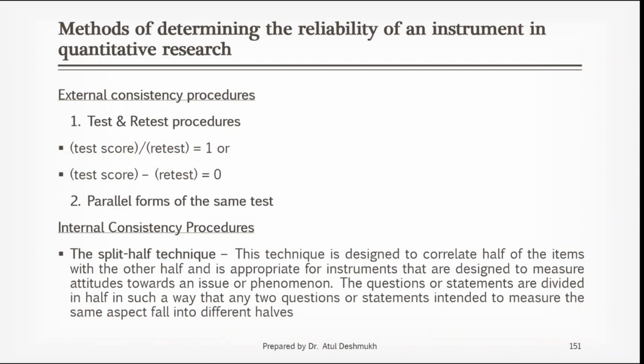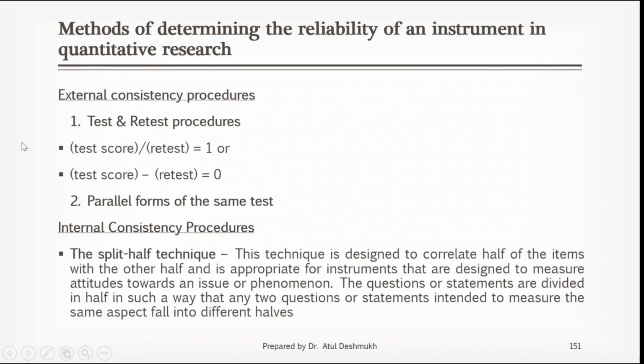Suppose you have 10 questions. If you split those questions into the first five and the second five, whatever attitudinal value you get in the first five and in the next five should be almost similar. Then you can say that it has internal consistency. Internal consistency means the internal items, statements, and questions are consistent, or rather, reliable.